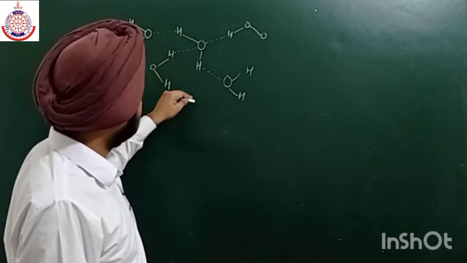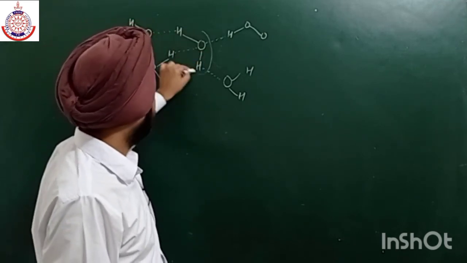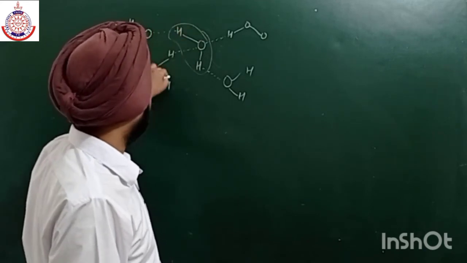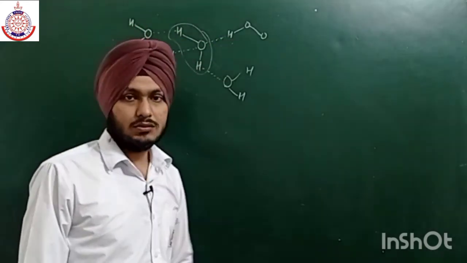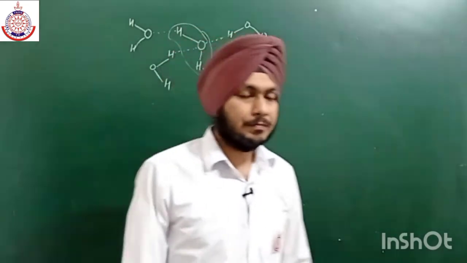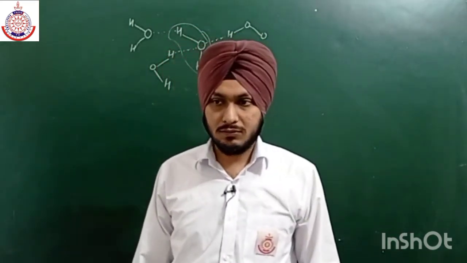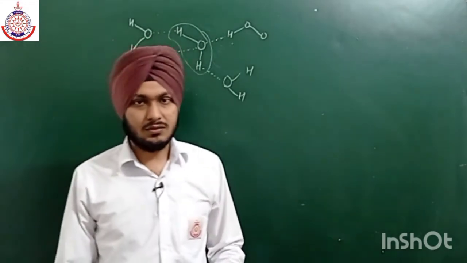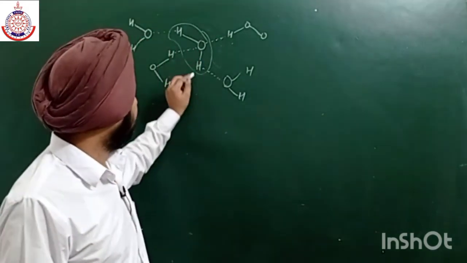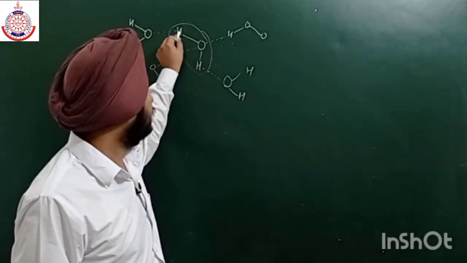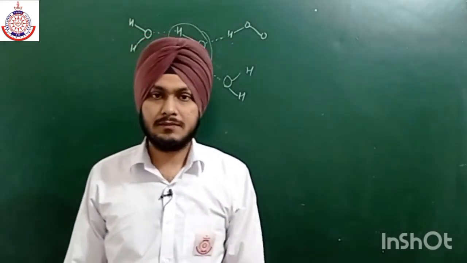It means this molecule is surrounded by four other molecules due to hydrogen bonding. So keep in mind that a single water molecule is able to form four hydrogen bonds: two by oxygen, and the rest by the two hydrogen atoms.